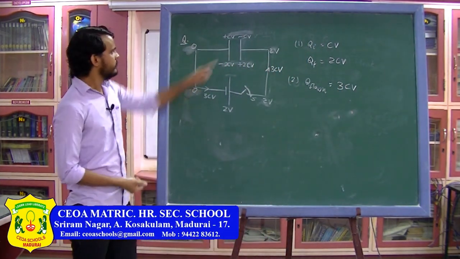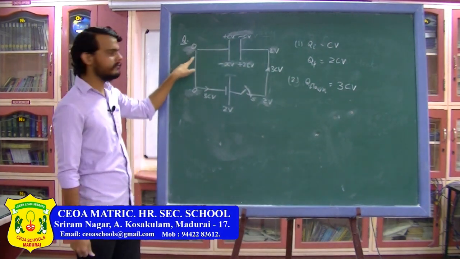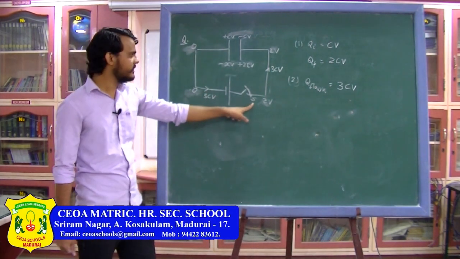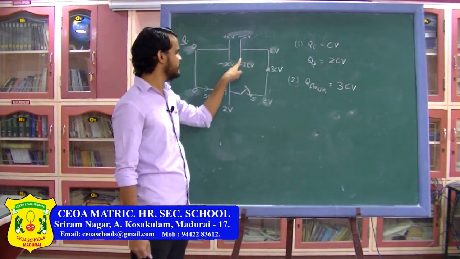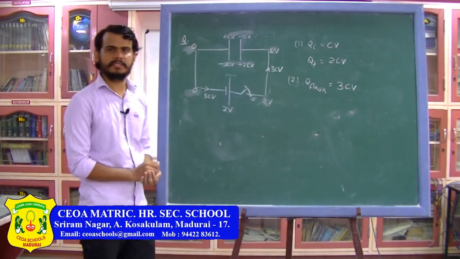So here as you can see, plus CV, from here if 3CV is leaving, the final charge will be minus 2CV. So 3CV has flown through the battery and it has deposited here. So the final charge will be plus 2CV here. So the charge flown through the battery is 3 into CV.